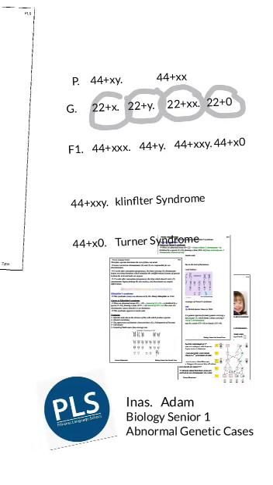The male genetic structure is 44 plus XY, and the female genetic structure is 44 plus XX. According to chromosomal theory, chromosomes, when assorted in gametes, behave independently. So the male gametes will be 22 plus X and 22 plus Y. But here in the female, an abnormal case will occur.